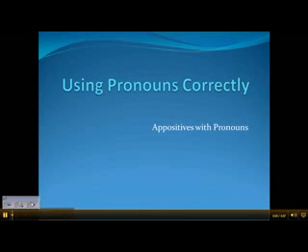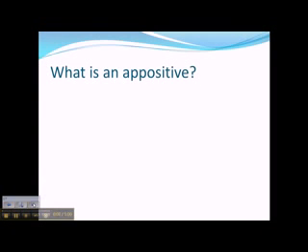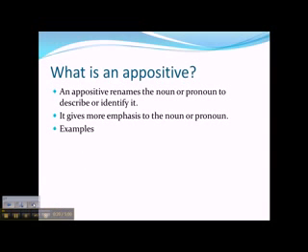Using pronouns correctly. Appositives with pronouns. What is an appositive? An appositive renames the noun or pronoun to describe or identify it. It gives more emphasis to the noun or pronoun. Here are some example sentences.